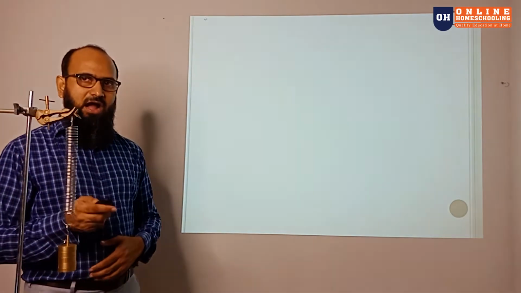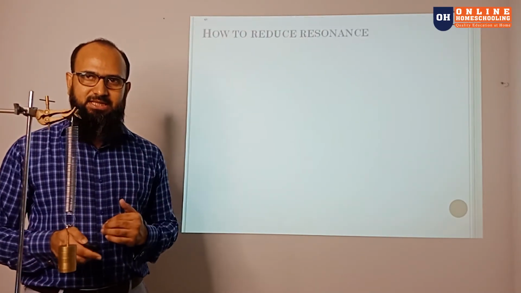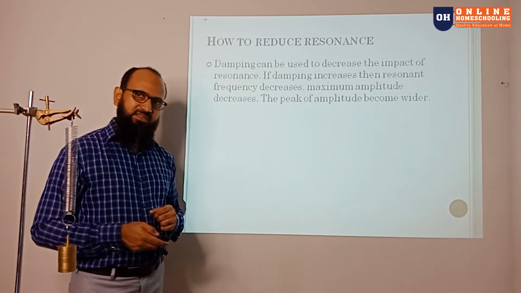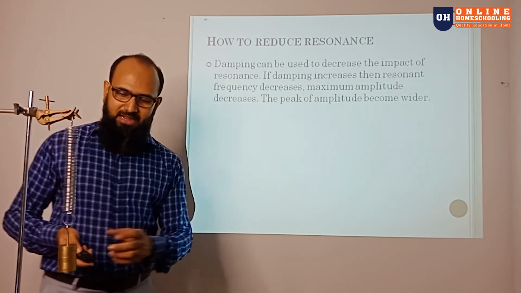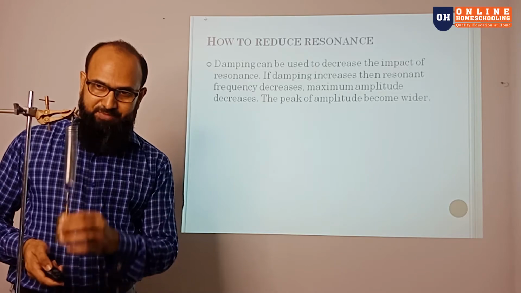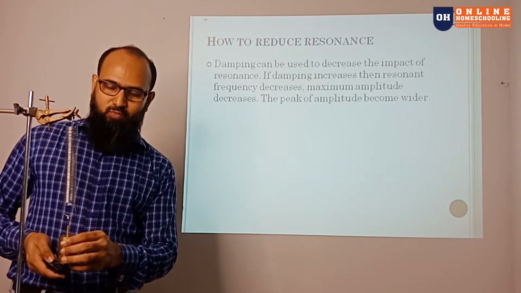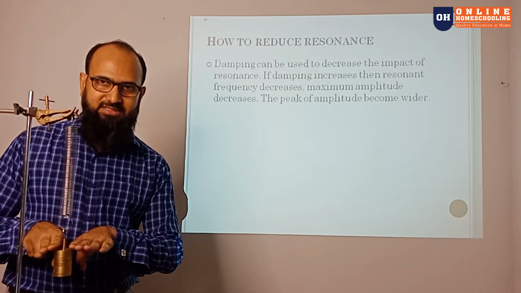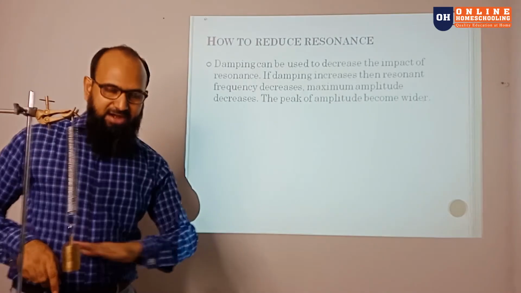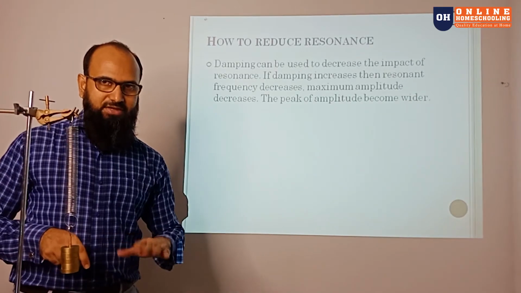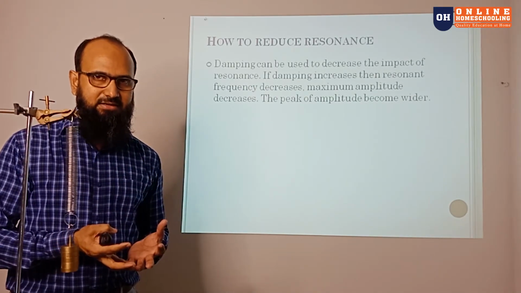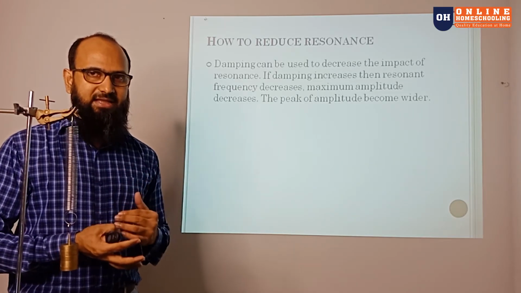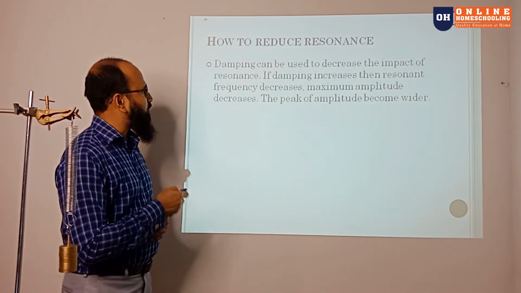So how can we reduce this resonance? Damping helps. If this vibration becomes more vigorous, what I can do is add some feather, so more resistance. If vibration happens in a viscous liquid, I can intensify the liquid's viscosity, so it will make more damping over here.